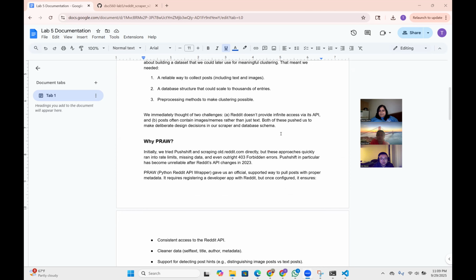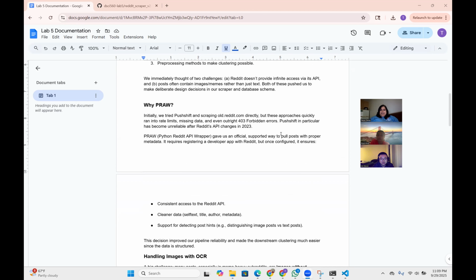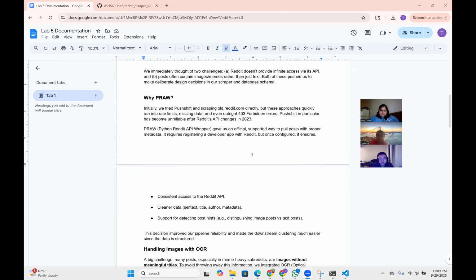We ended up having to use PRAW, which stands for the Python Reddit API wrapper. We did try using Pushshift and scraping old Reddit directly at first, but one of the biggest problems we ran into were a bunch of 400 level errors. We also just felt that using Pushshift in general wasn't effective because it has become unreliable in the past couple of years due to Reddit's API changes.